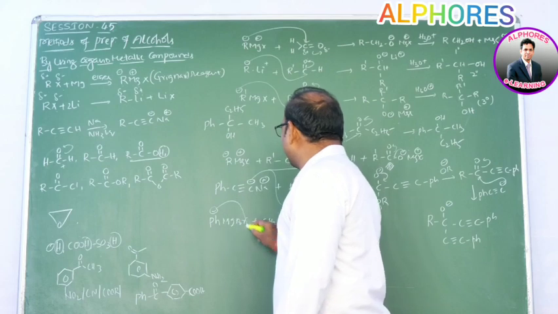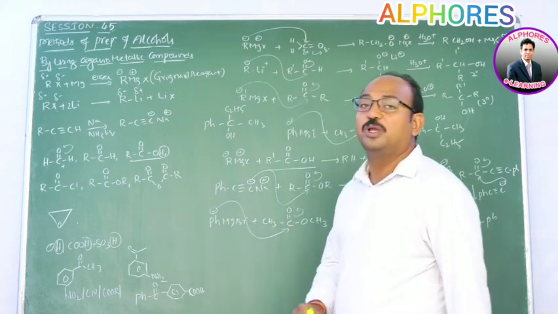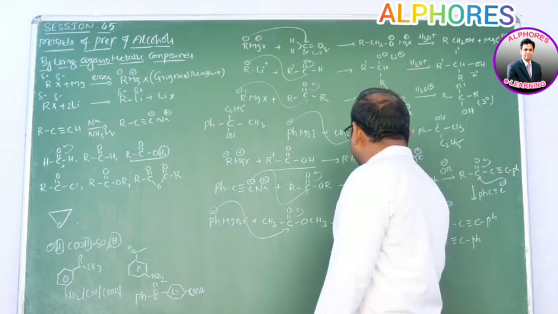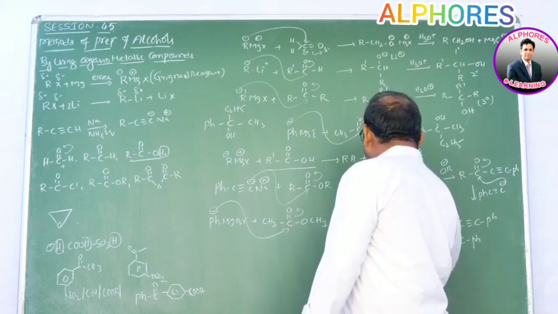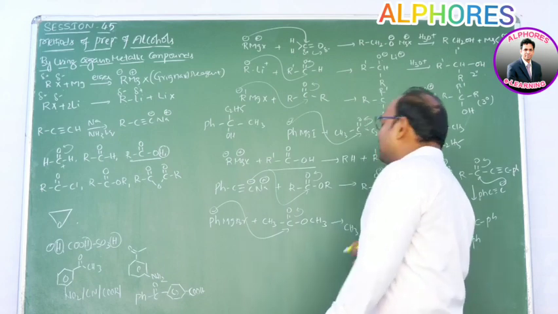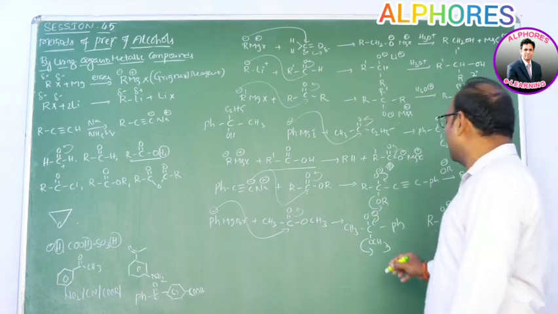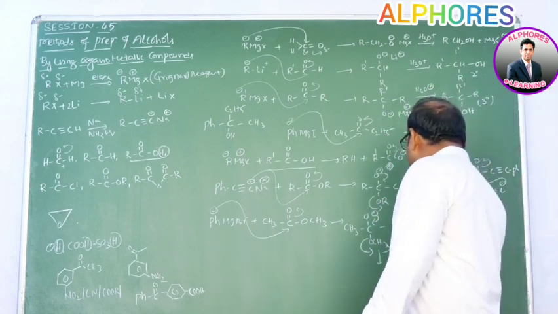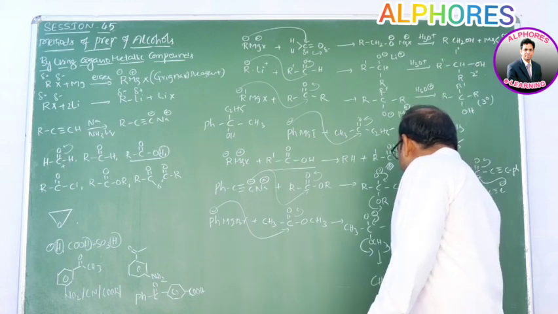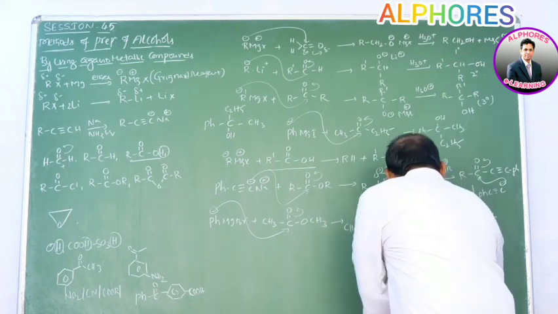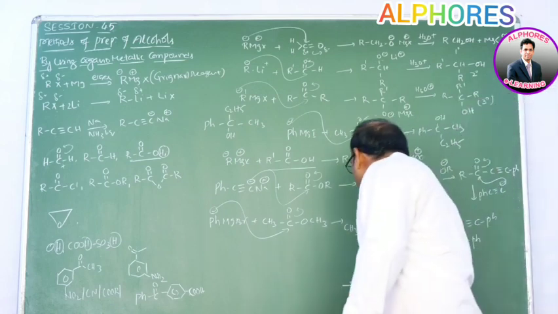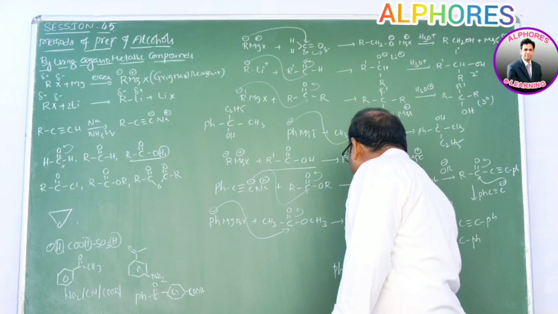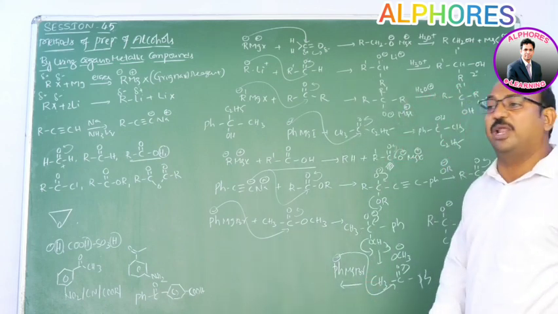This Ph minus has to come and attach to this C double bond O group. Then we are getting product CH3 CO minus, here OCH3 and Ph. Upon reversal of the charge, OCH3 has to come out as OCH3 minus, then we are getting acetophenone, CH3 C double bond O Ph, and upon this ketone, one more time phenyl magnesium bromide is going to attack upon the carbonyl carbon.